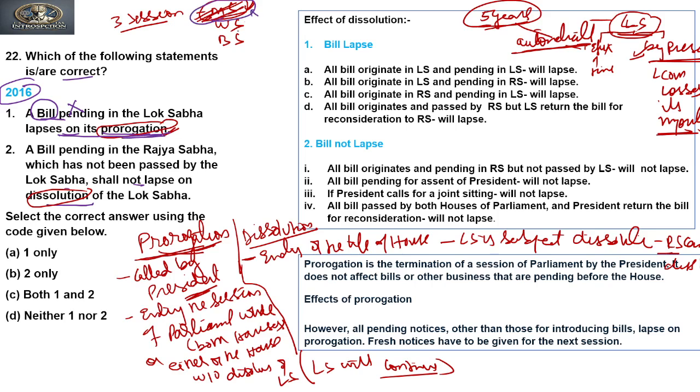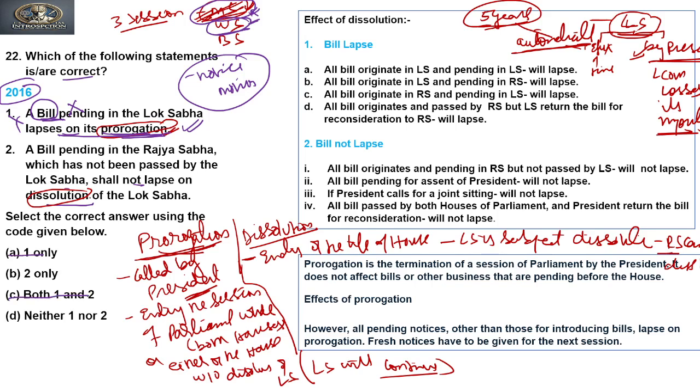Suppose a bill has been introduced in the winter session and it continues to the monsoon session, but the monsoon session is prorogued. A notice can lapse, a motion can lapse, but a bill cannot lapse when the House or Lok Sabha is prorogued. So the first statement is incorrect. So we can say that A and C cannot be our answer.